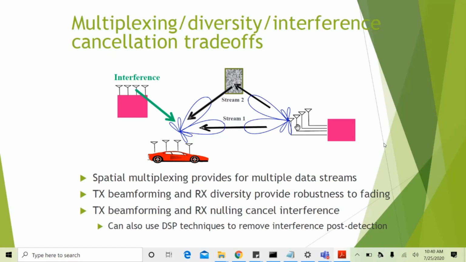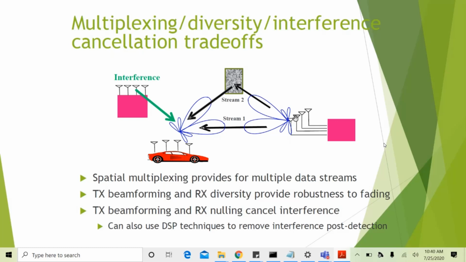There is a trade-off between spatial multiplexing and diversity. Let us say we use all four antennas to transmit only one symbol, then we will get a diversity order of 4 here, since 4 transmit antennas are there. Yeah, there is a trade-off.